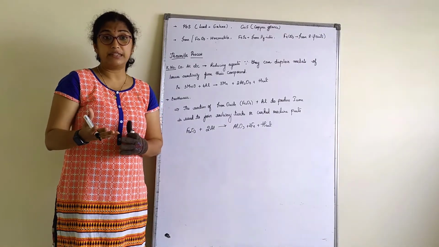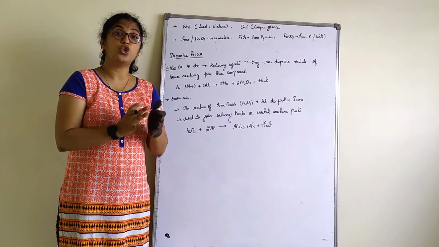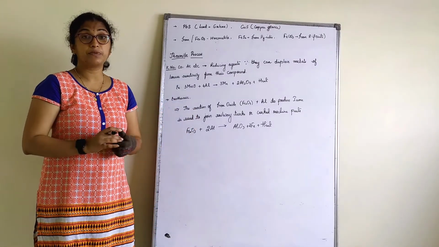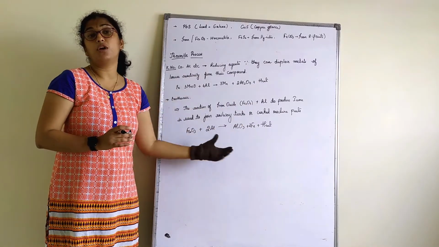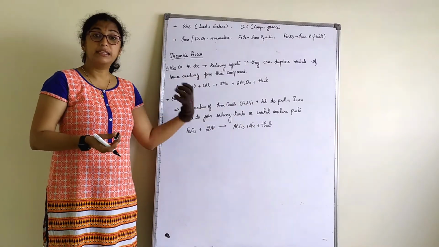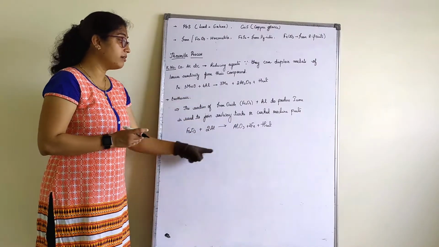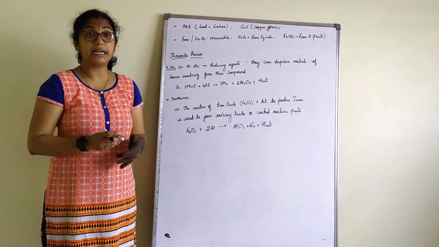Enormous amount of heat is there which is used to join the railway tracks as well as the cracked machine parts. So this type, it is simple, what we call as welding. This type of welding is called thermite welding, and the whole reaction is called a thermite reaction.